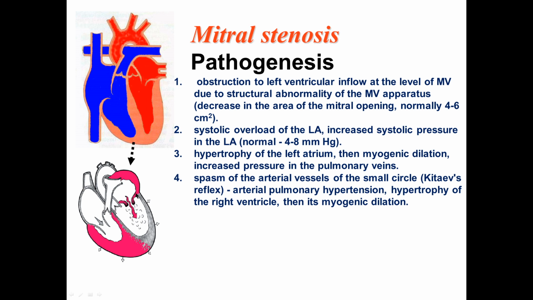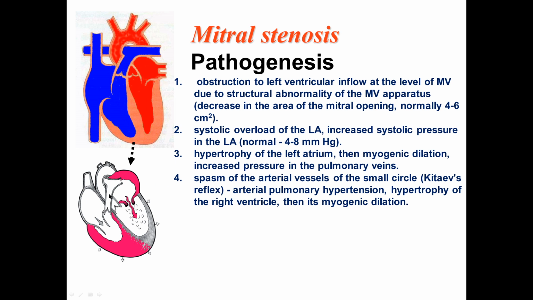Increasing pressure and overloading of left atrium automatically can increase pressure and overloading of pulmonary veins, and overloading of pulmonary veins induces the activation of Kitaev reflex as a response to overloading of pulmonary veins.